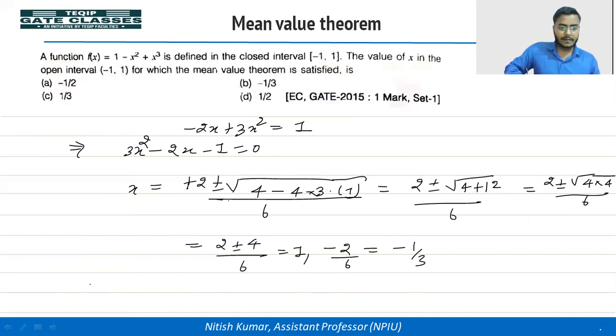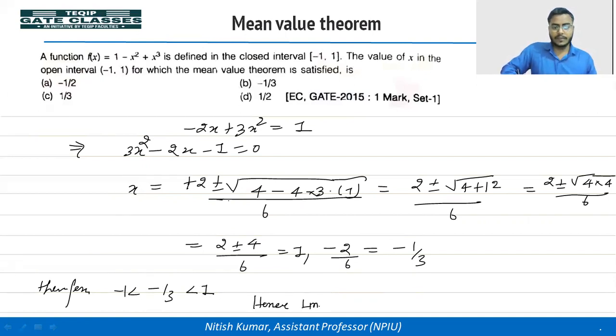So we can say that minus 1 by 3 is lying between minus 1 and 1. Hence, LMVT is satisfied.